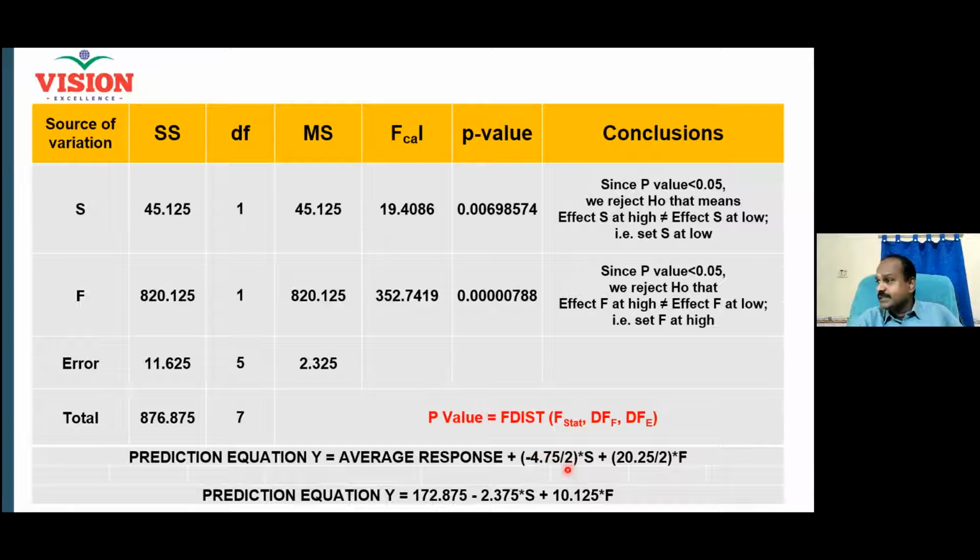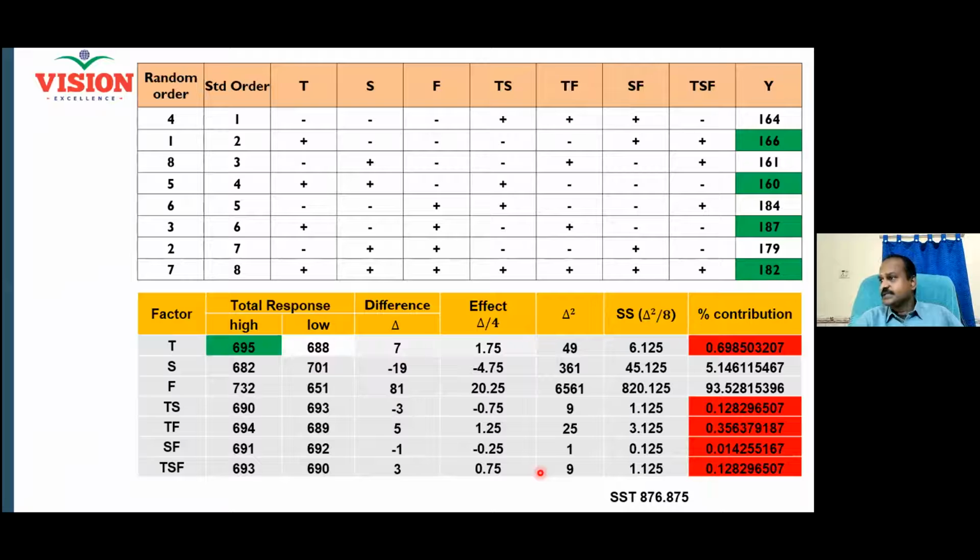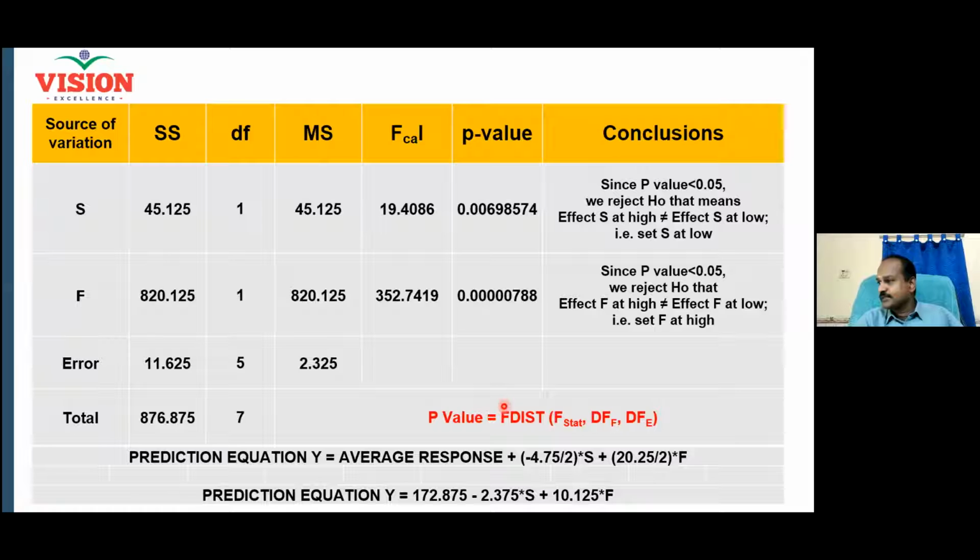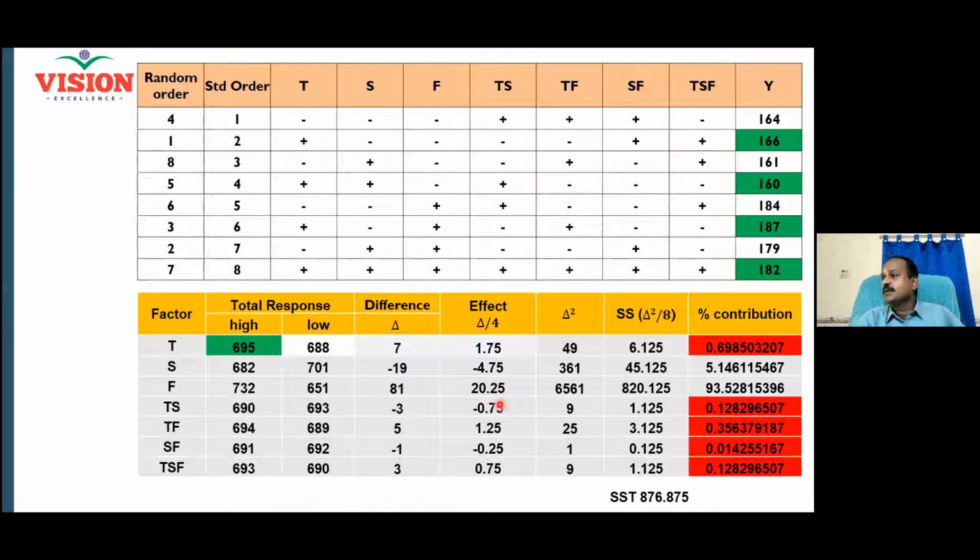And how do I write this number for S? Do you remember we have seen this 4.75 somewhere? Where is this 4.75 here? Do you see here? Effect. The main effect of the factor S is minus. So minus 4.75 divided by 2. What is this 2? The number of levels we considered for study, right? Low and high. So 4.75 by 2 will be the regression coefficient. Similarly, for F the number will be 20.25 divided by 2.